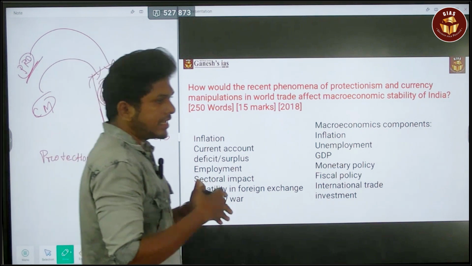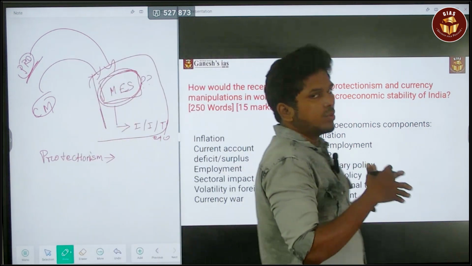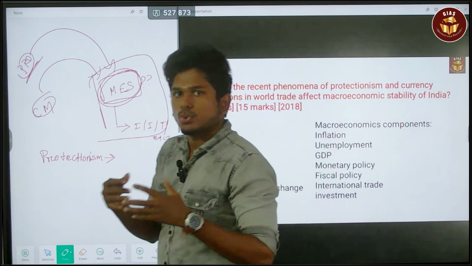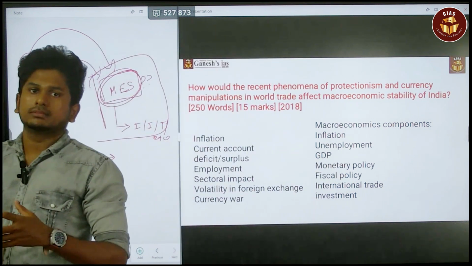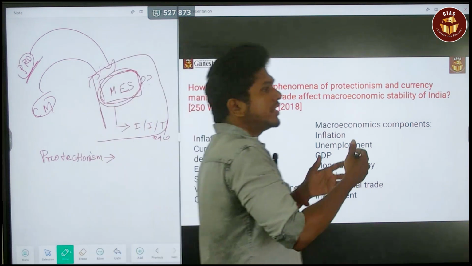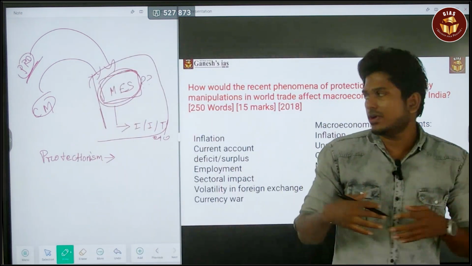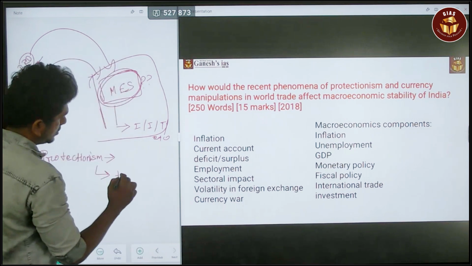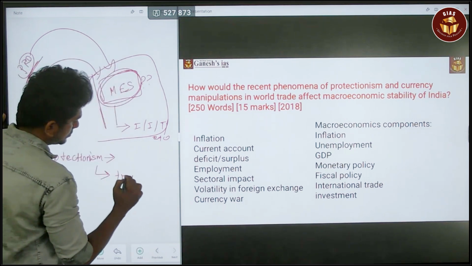By using tariff and non-tariff measures, you are restricting global trade and trying to protect domestic trade. You try to increase exports and reduce imports by way of tariff and non-tariff measures.